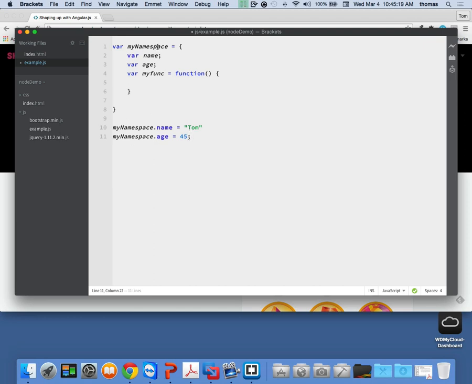So here's my namespace. But my namespace could also be my class. If I was to redefine this, I can say something like, this is my class. My class has these properties, which is equal to a function. This time I'd have to use the function keyword for my class, and this is the constructor method, right, of my class. This is how classes work in JavaScript, right? And of course, then I could do something like this. My class, right, dot name, right, is equal to Tom, whatever.